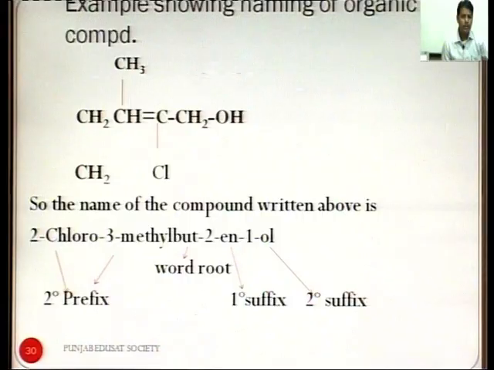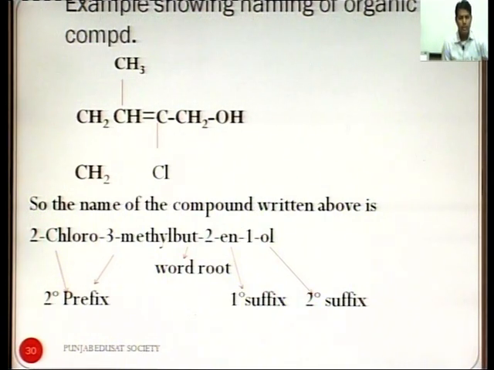In the carbon chain, the substituents attached are methyl and chloro. So, the name of the compound is 2-chloro-3-methylbut-2-en-1-ol.